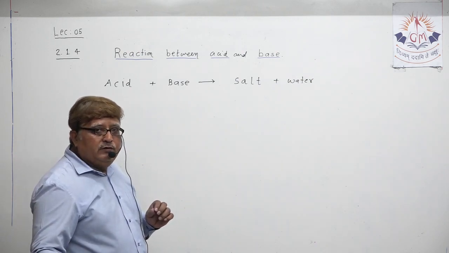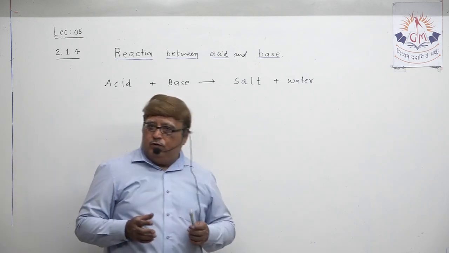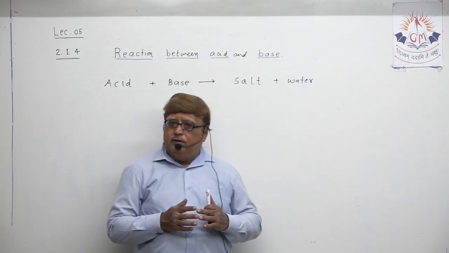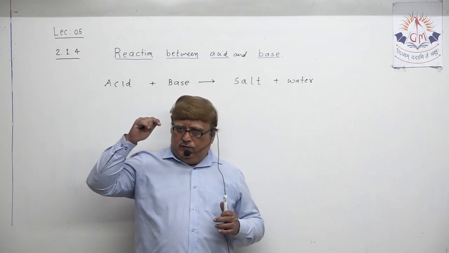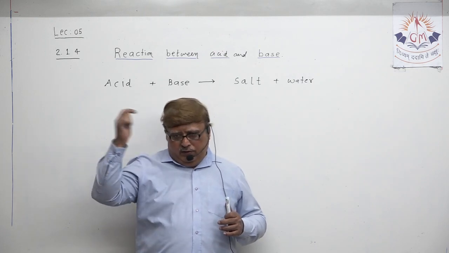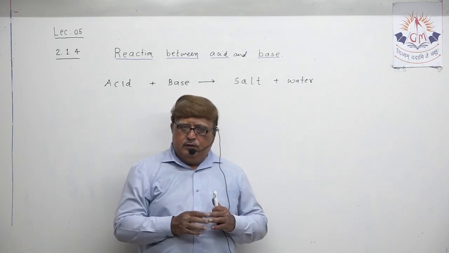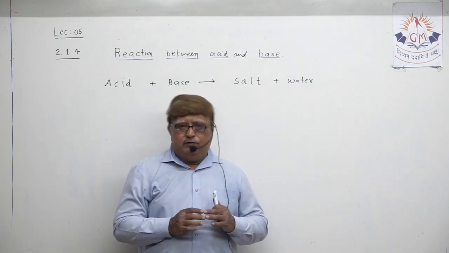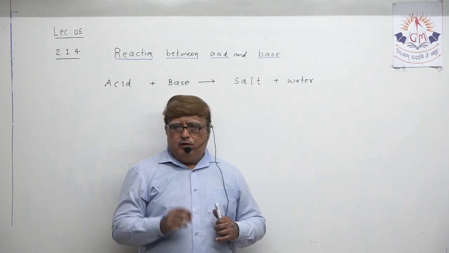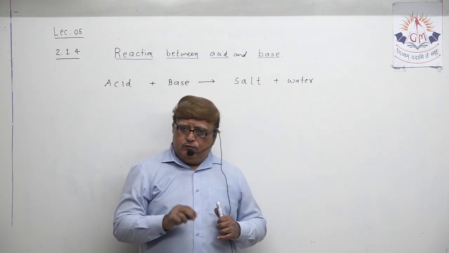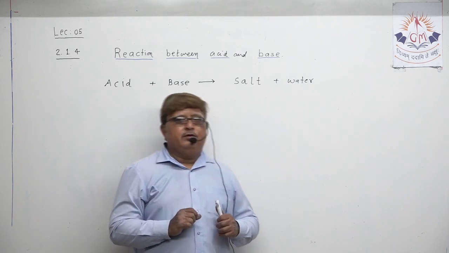Reaction between acid and base: what will you write? First you can write the statement, whenever acid and base react with each other, they form salt and water.